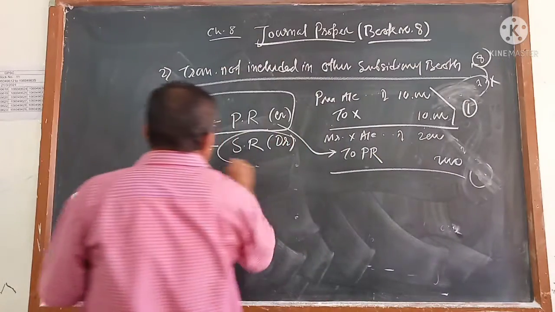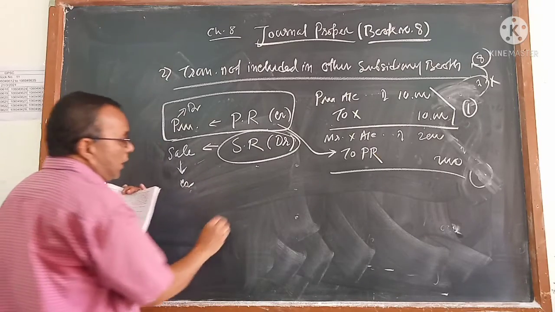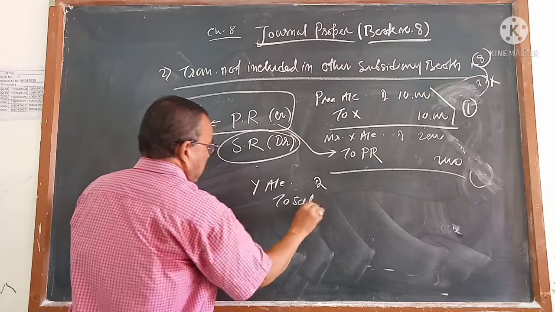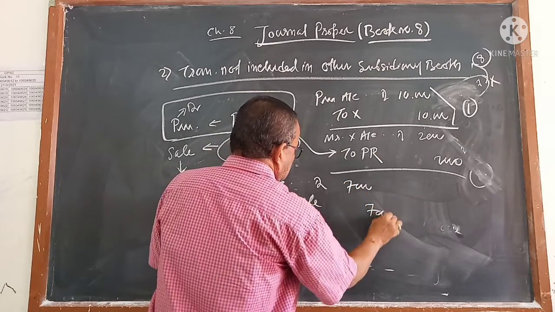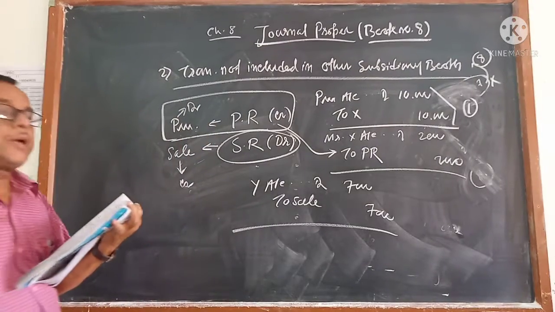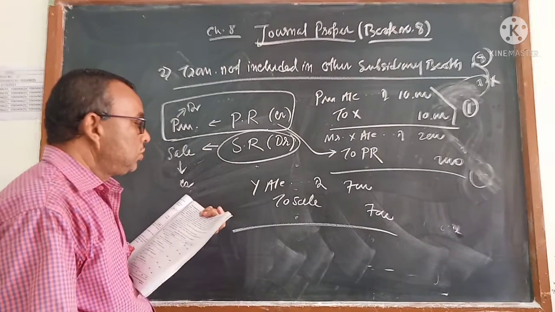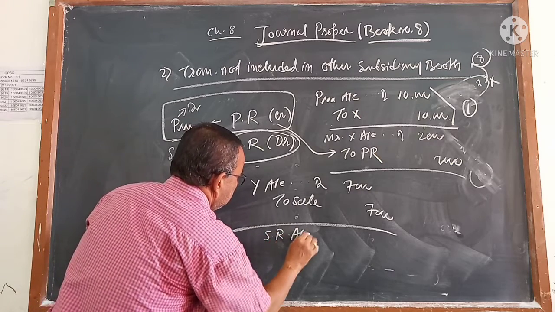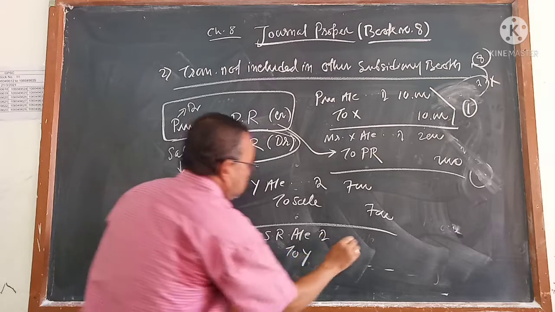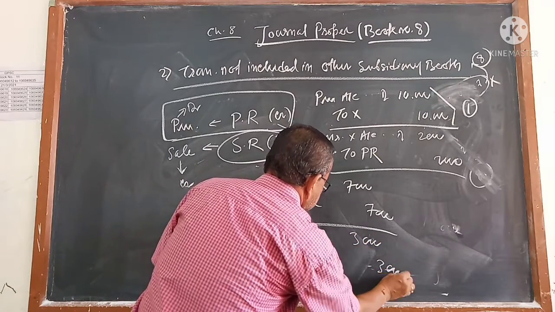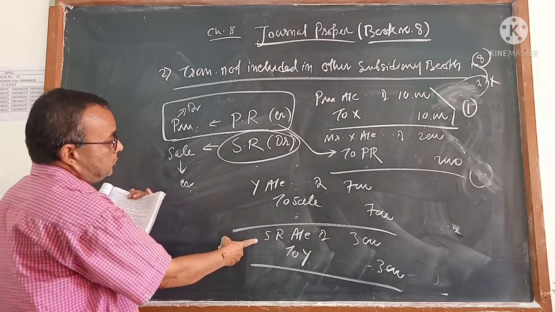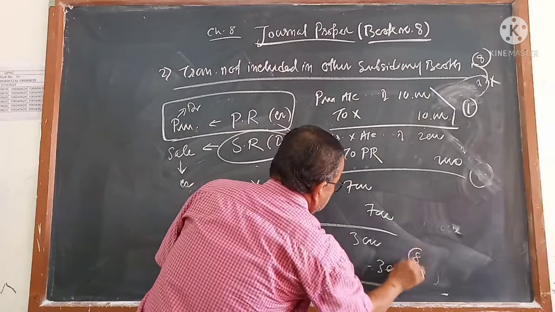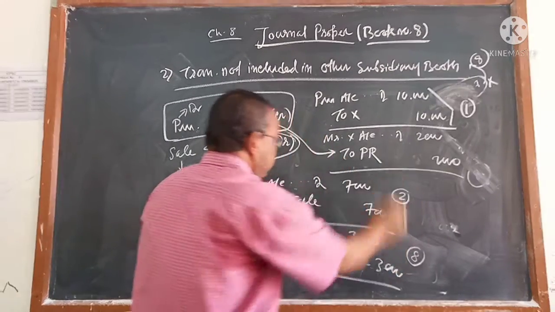Similarly, in case of a sale, someone sold goods to Mr. Y, so we are writing Y account debit to sales. Suppose 7,000, and out of that you are giving back suppose 3,000 goods to Mr. Y. So you will write SR account debit to Y. SR मतलब sales return. So SR debit, PR credit, and this transaction will go to book number 8, and this transaction will go to book number 2.